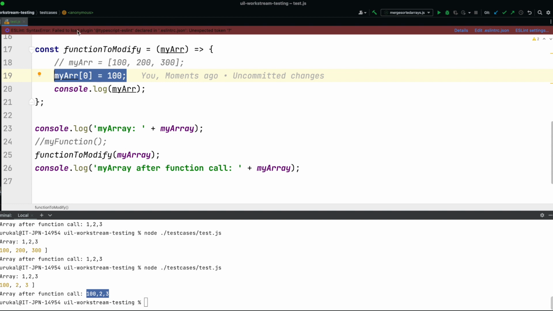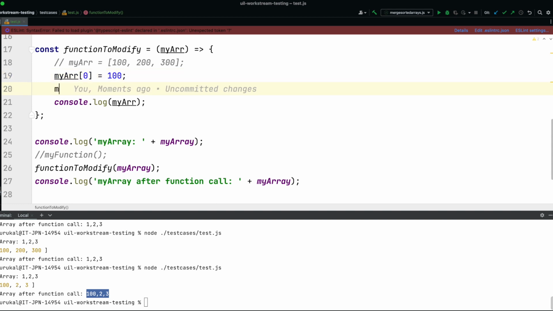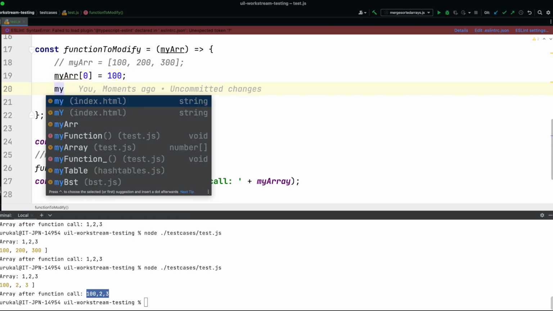So we can use some other functions as well. There are different things we can do, like we can use the shift operation, or we can push some new values. Yeah, let's try that one.